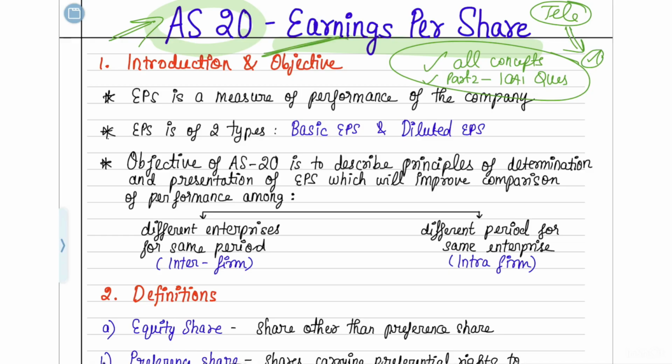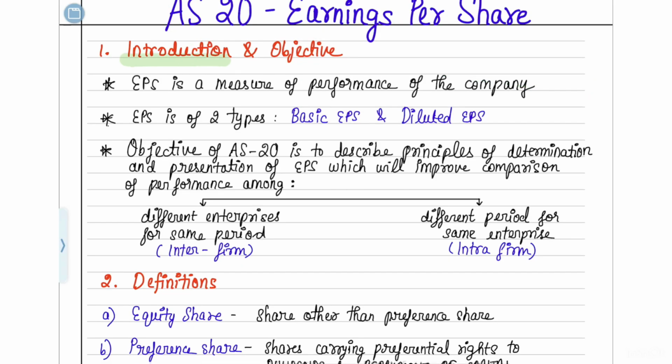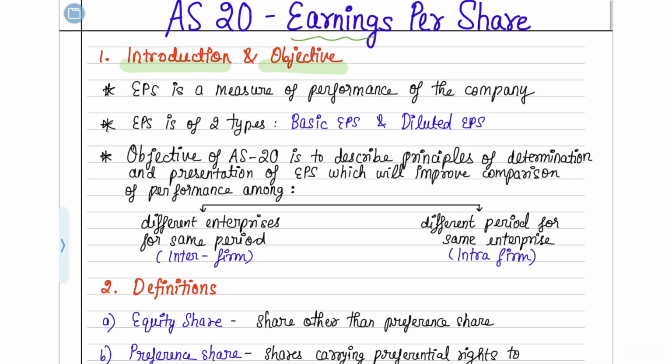Yes. So now without any further ado, let's start with AS20. So starting with the introduction and objective of AS20. So what is earnings per share? What do you mean by earnings per share, and why was this AS20 brought into force? That we are going to first understand.